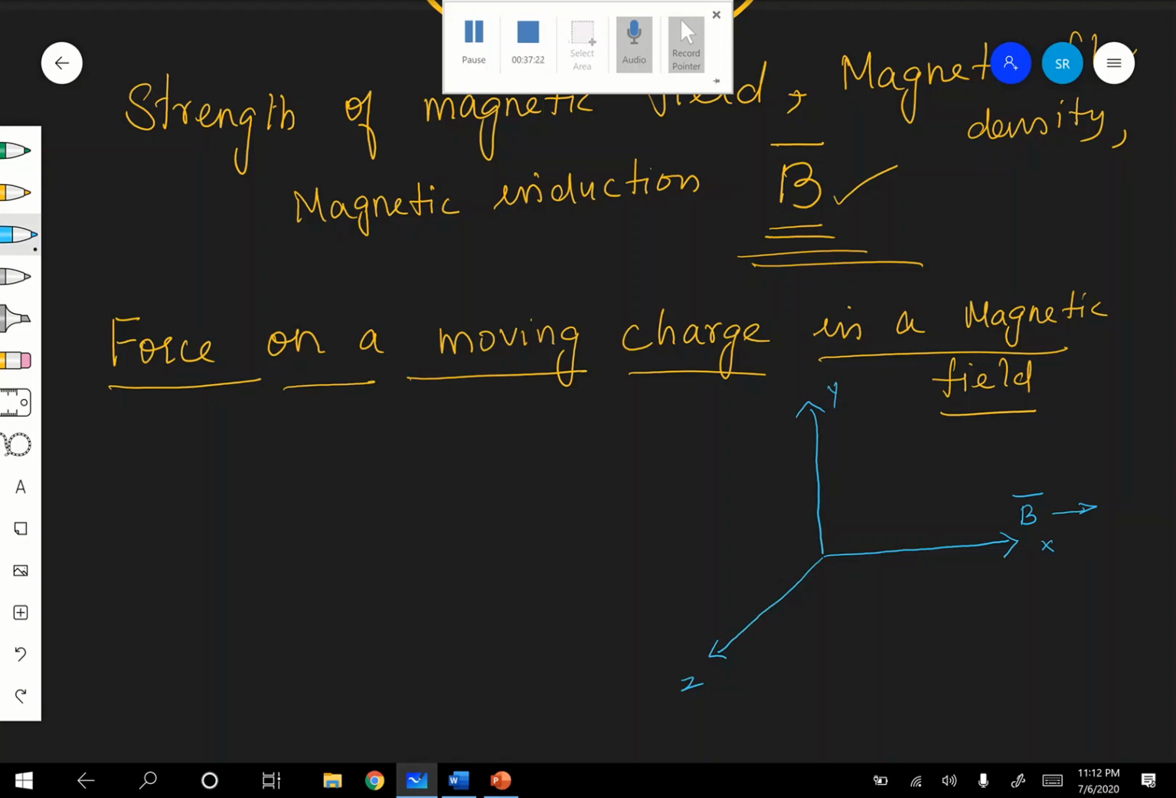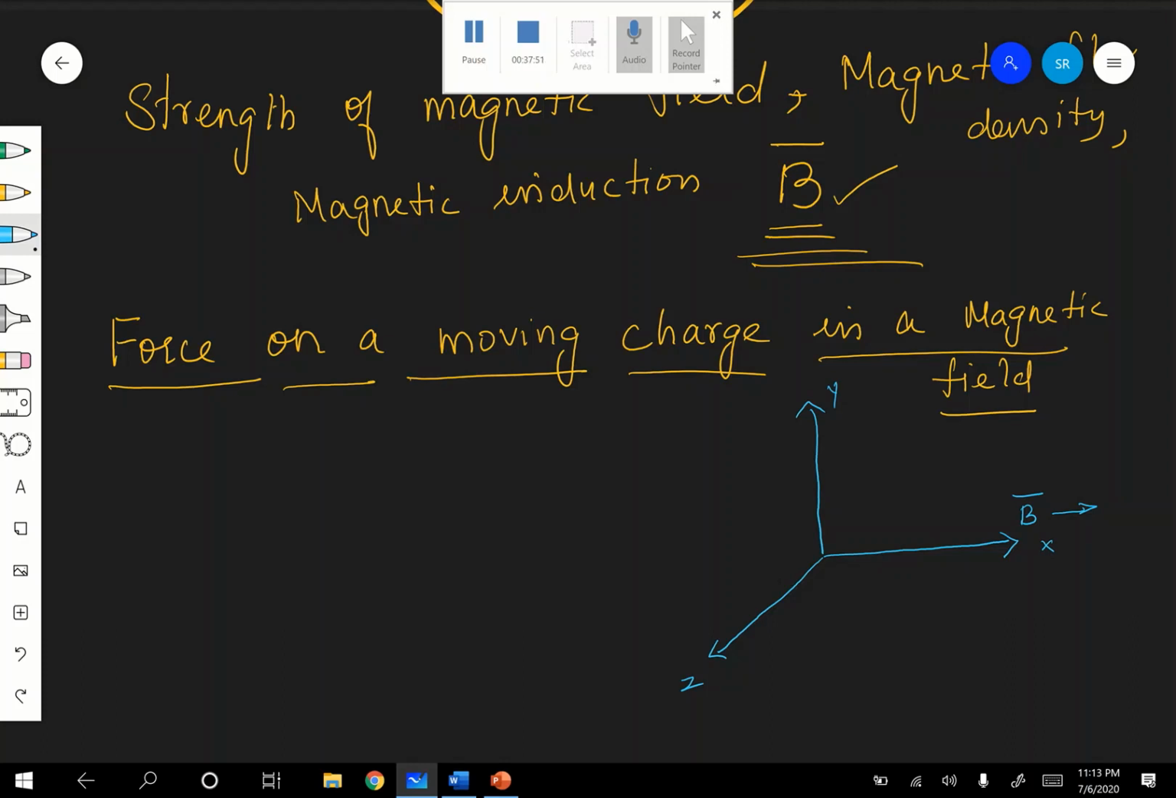What do you mean by a uniform electric field? Uniform electric field means that at each and every point in a region, the electric field is the same, both in magnitude and direction. Like that here also, there is a uniform magnetic field. So what is the direction for that? It is towards the right.